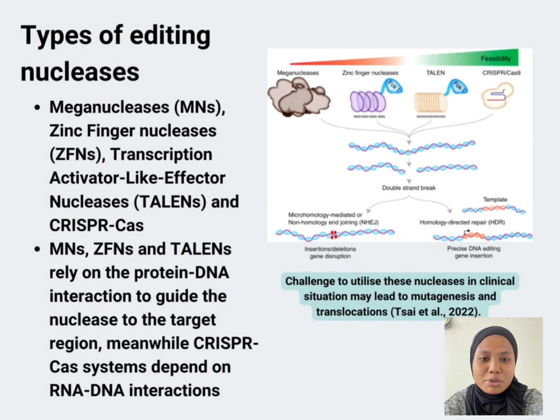There are 4 types of editing nucleases, which are meganucleases, zinc finger nucleases, transcription activator-like effector nucleases, and CRISPR-Cas. MNs, ZFNs, and TALENs rely on protein-DNA interaction to guide the nucleases to the target region. Meanwhile, the CRISPR-Cas system depends on RNA-DNA interactions.